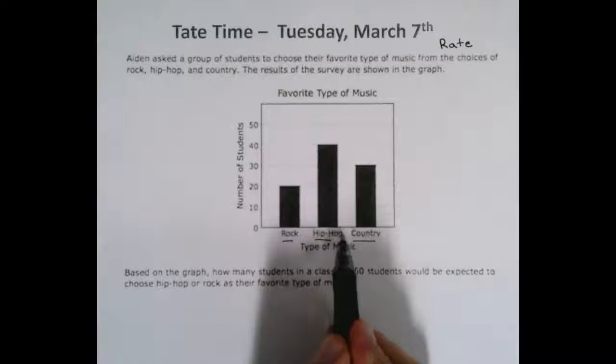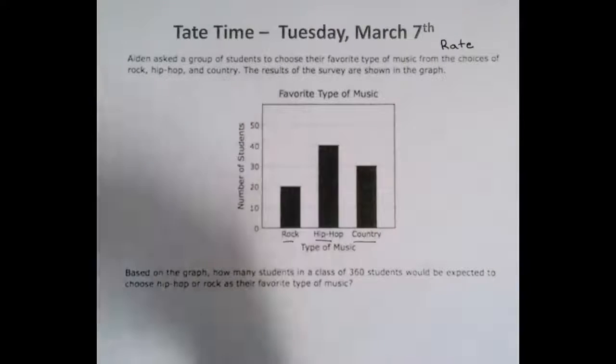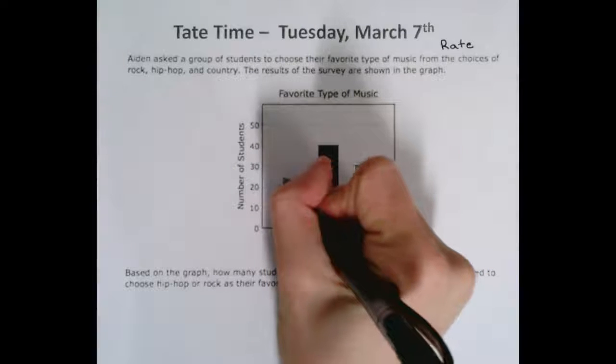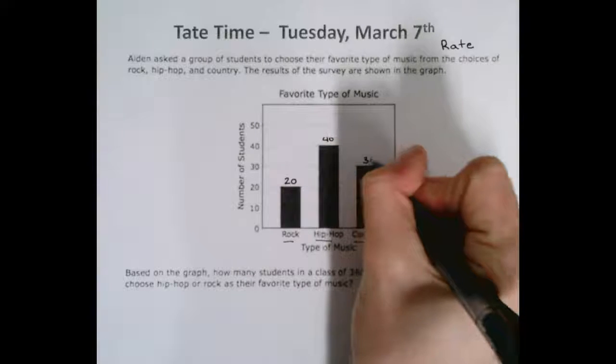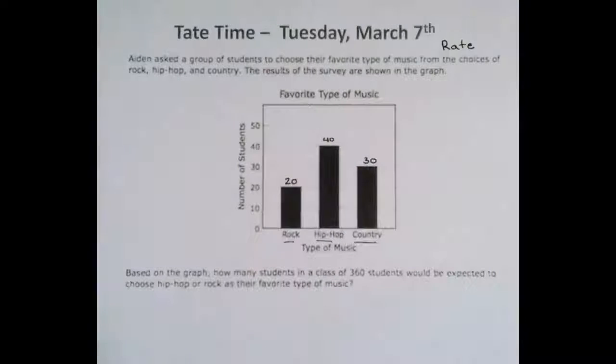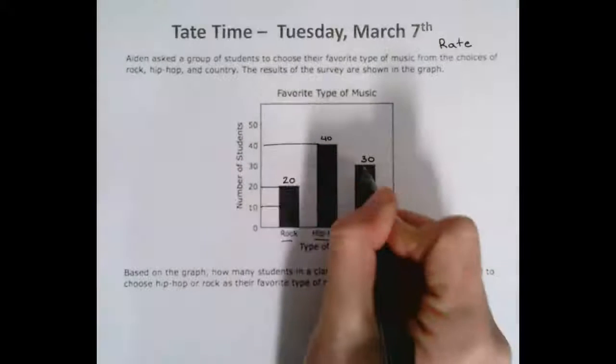These are our categories. And then we have our numeric data, our number data over here. I think it's always good to just label these as we go. So this one is going to be 20, this one is 40, and this one is 30. This is a pretty simple and straightforward bar graph. You can see our lines, 10, 20, 40, and 30.